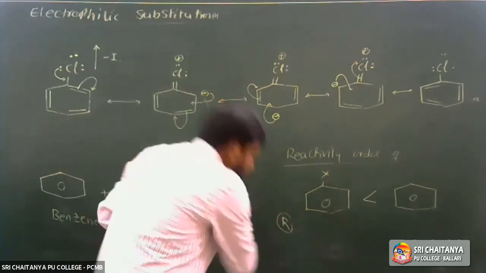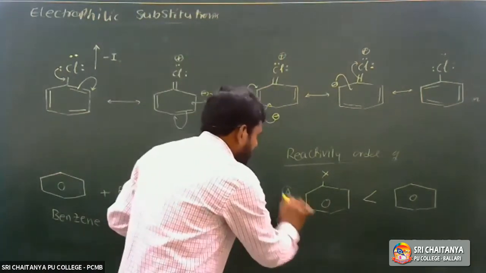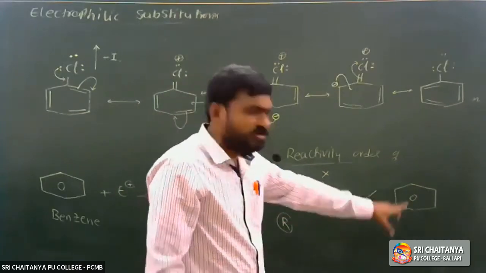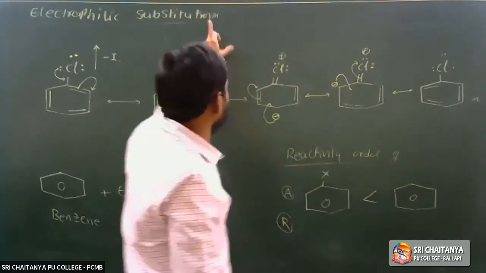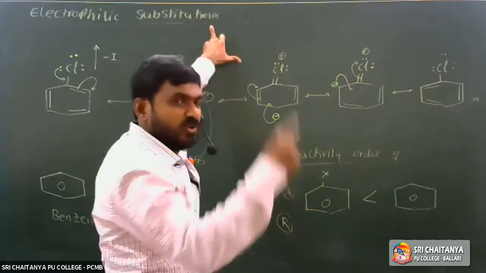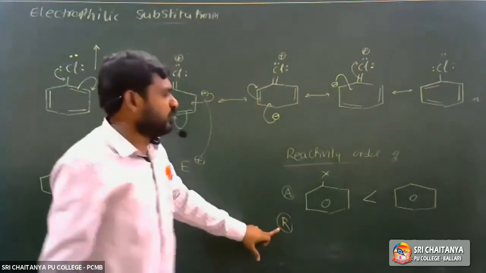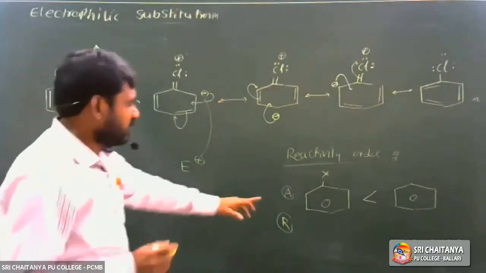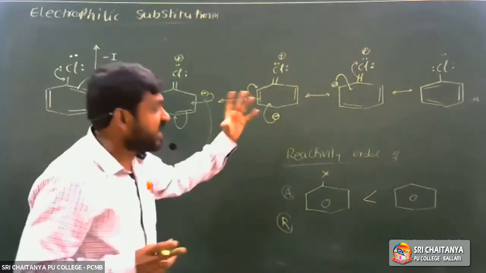What is the reason? Let the first statement be A: haloarenes are less reactive than benzene towards electrophilic substitution reactions. So A is true. Next, the reason. What is the correct explanation?